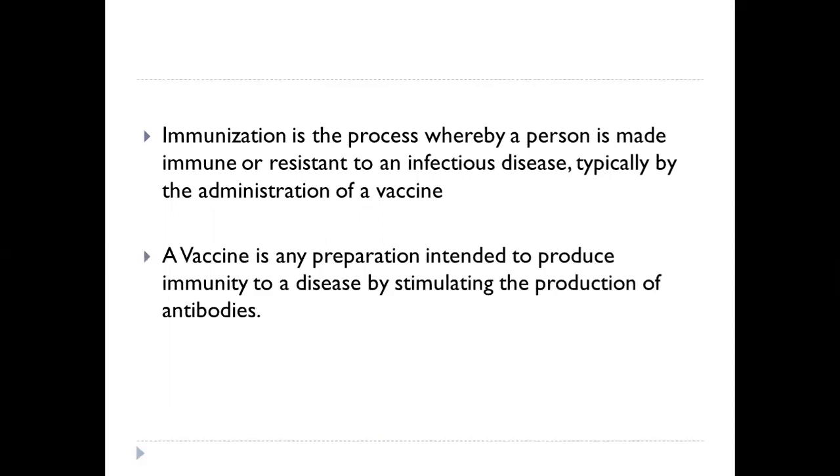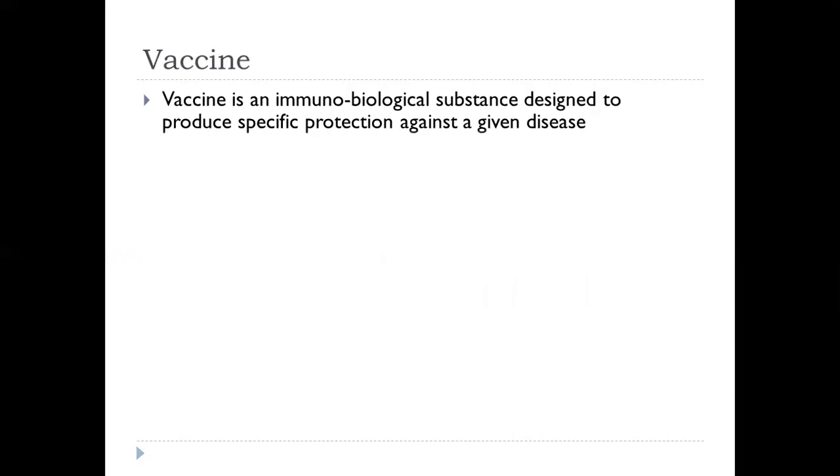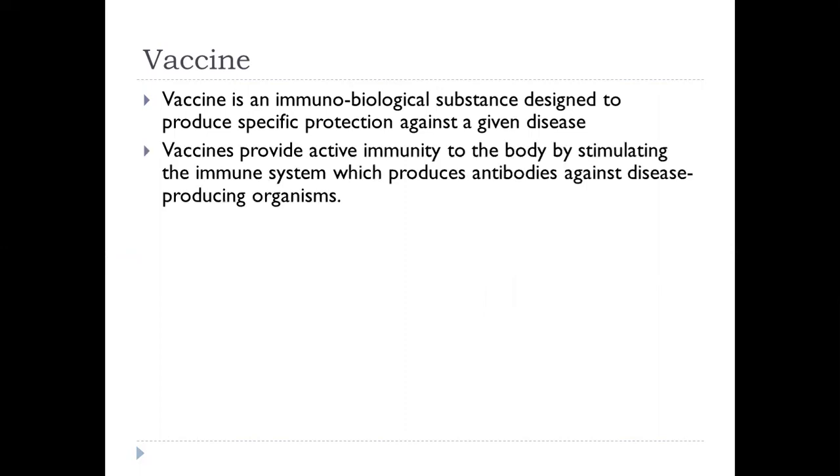A vaccine is any preparation intended to produce immunity to a disease by stimulating the production of antibodies. A vaccine is actually an immunobiological substance designed to produce specific protection against a given disease. It stimulates the production of protective antibody and other immune mechanisms. Vaccines provide active immunity to the body by stimulating the immune system, which produces antibodies against disease-producing organisms.